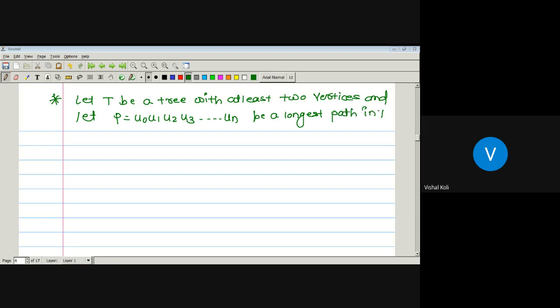If P is the longest path in T and its length is n, and suppose this one is the largest, that is, a path of highest length,